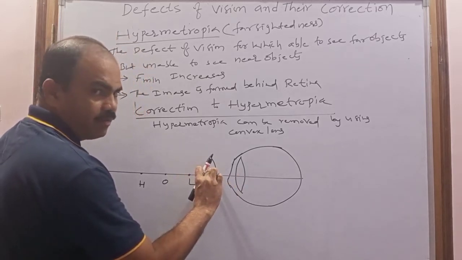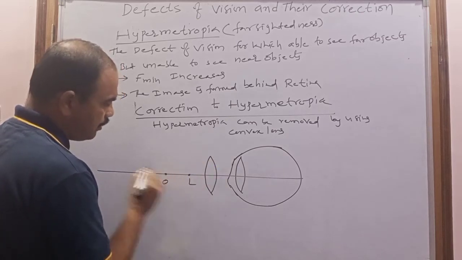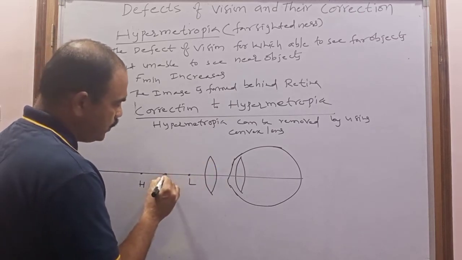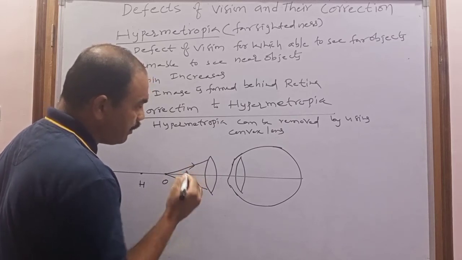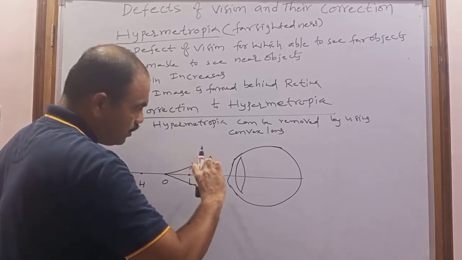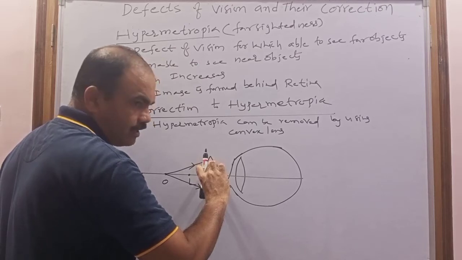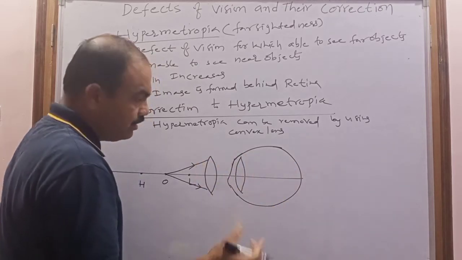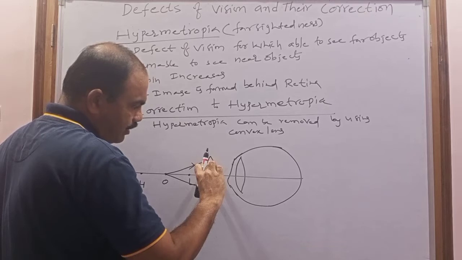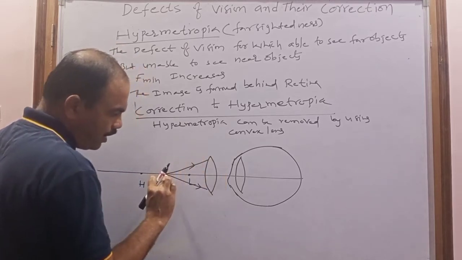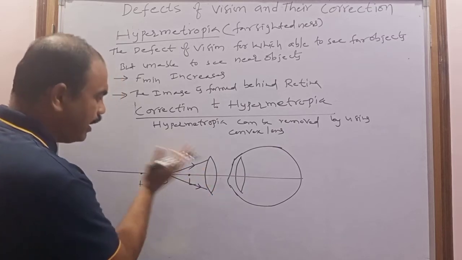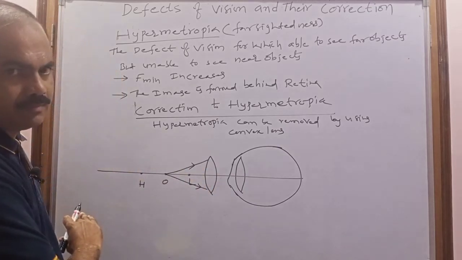For this convex lens, this is the object. How much focal length of the convex lens can be used, I will tell later. But this convex lens must form the image of this object again before the object.